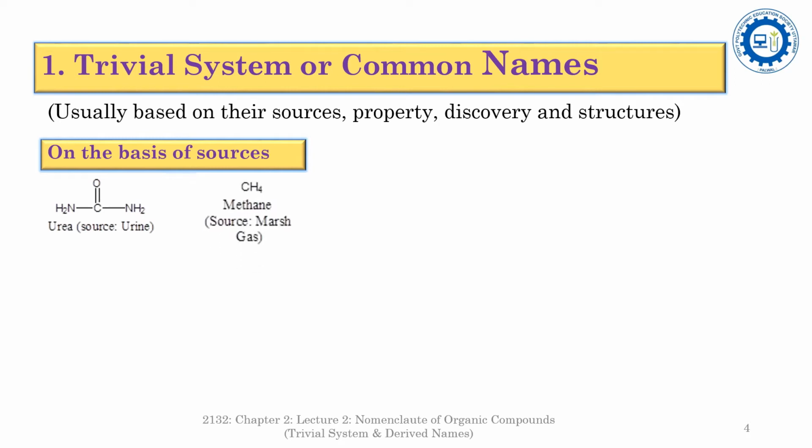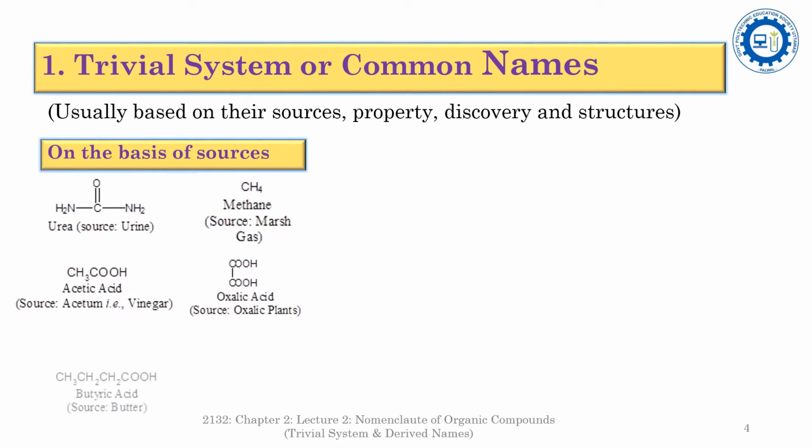Methane. The main source of methane is marsh gas. So methane is named on the basis of its source, marsh gas. Acetic acid. The main source of acetic acid is acetum, that is the vinegar. So acetic acid is named on the basis of its source, the acetum or vinegar. Oxalic acid is abundantly found in oxalis plants. That's why oxalic acid is named on the basis of its source, the oxalis plants.